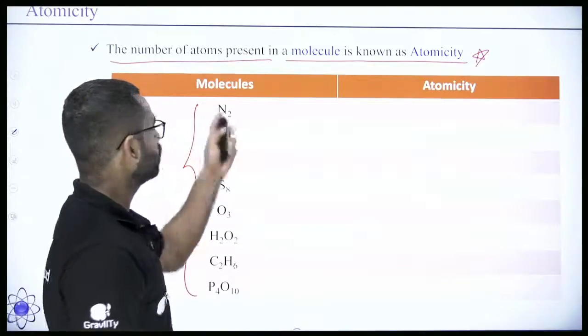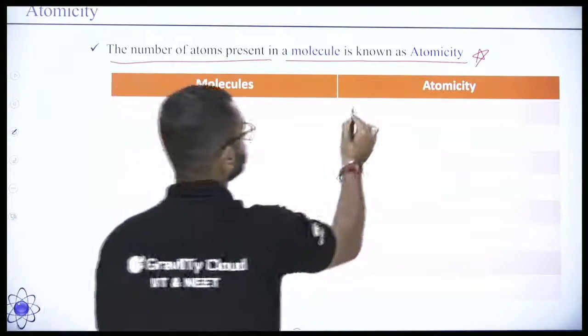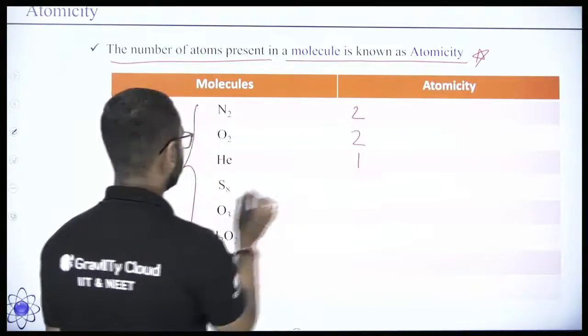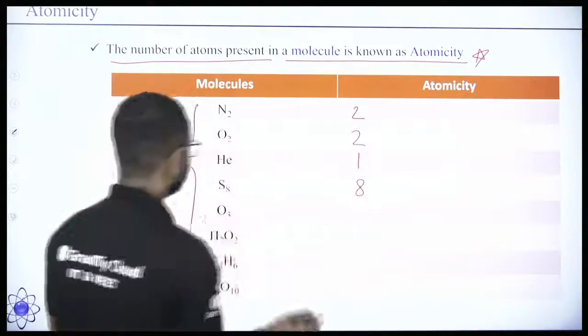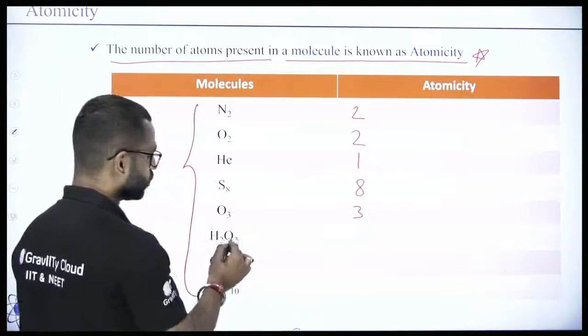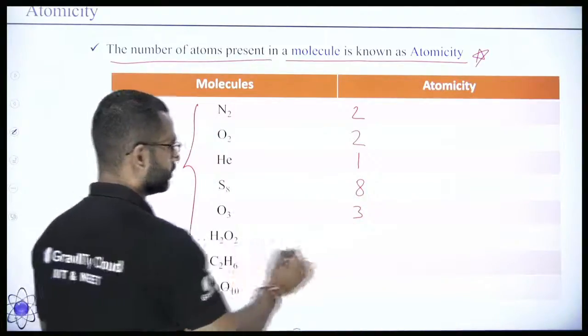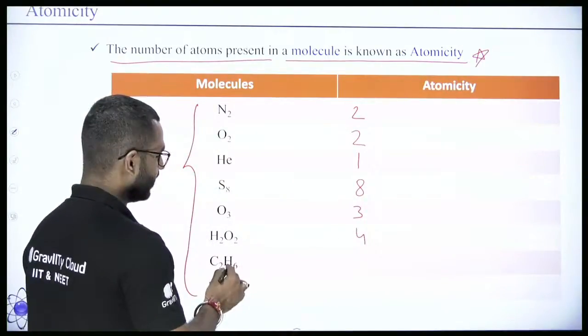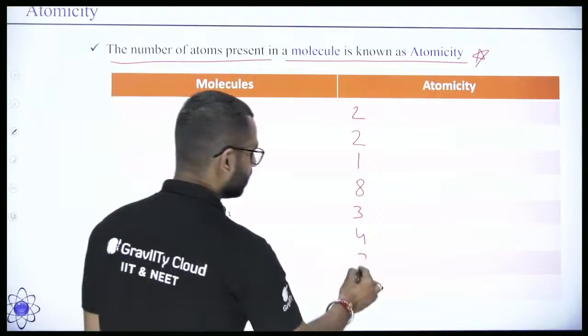In nitrogen we have atomicity of 2, oxygen 2, helium 1, sulfur 8, ozone 3, H2O2 with 2 hydrogen and 2 oxygen means 4, and C2H6, ethane, with 6 hydrogen and 2 carbon, means 8.